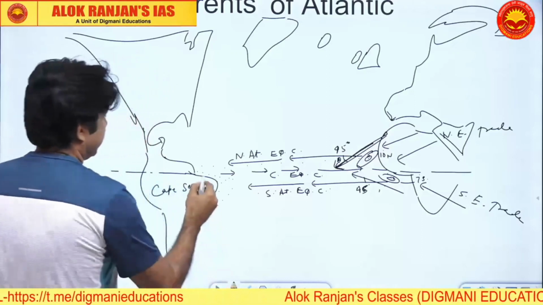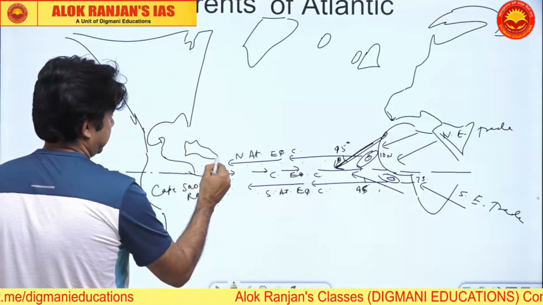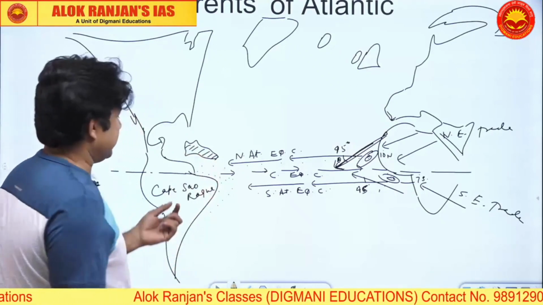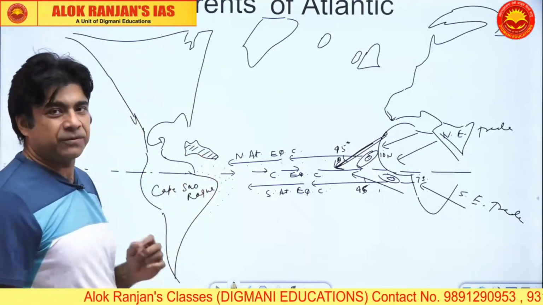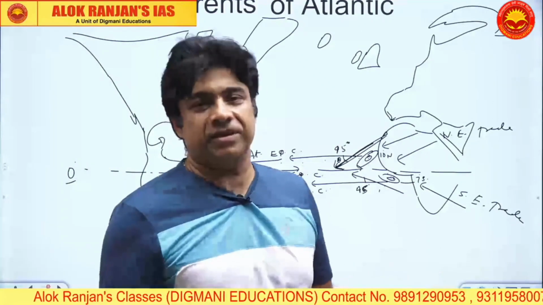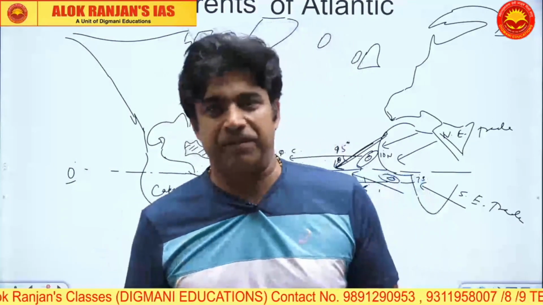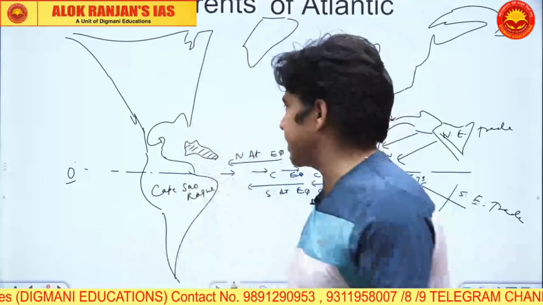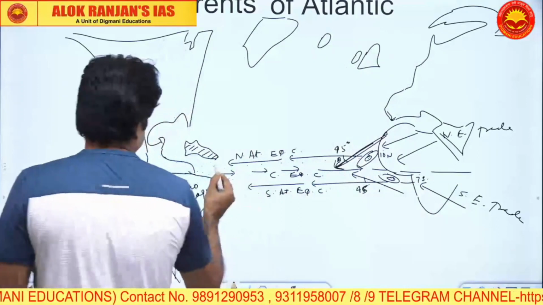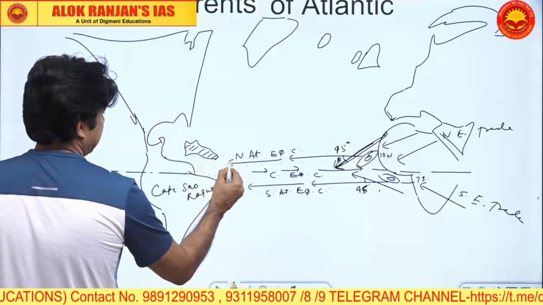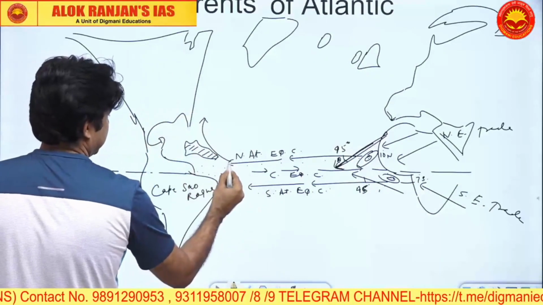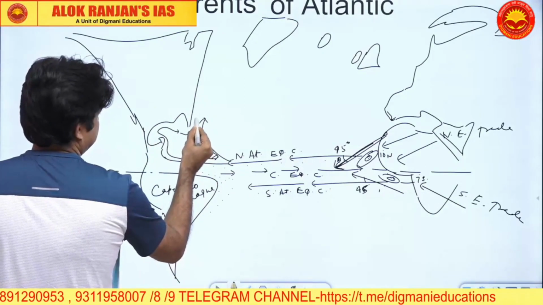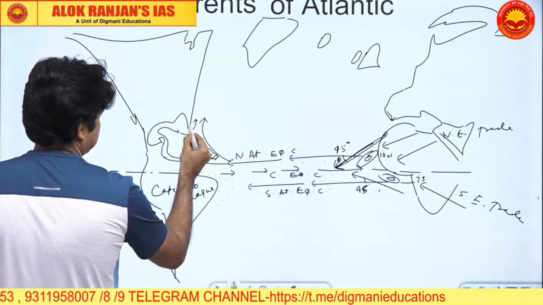Now, here you have the Caribbean islands. There are a number of Caribbean islands, but I'm just showing you one huge island. Instead of showing a number of islands and the small channels running through them, in a schematic diagram, I will just put one big island. This is your Caribbean. Now, the North Atlantic current will hit the Caribbean island as it moves. It is bifurcated in two channels now.